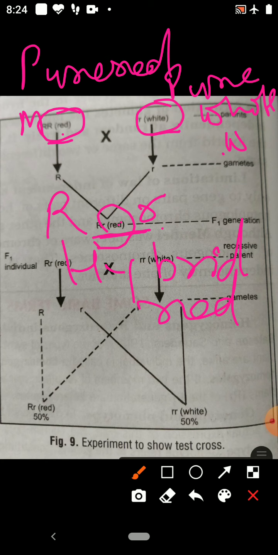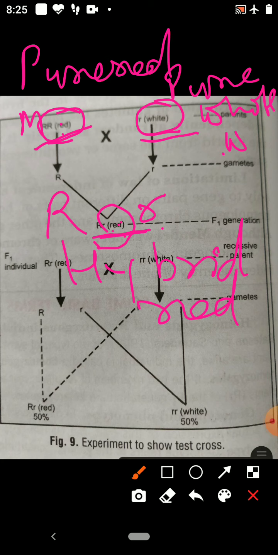Now, when there is a cross between the progeny in the F1 generation and any of the parents, either the dominant parent or the recessive parent, that is called a back cross.